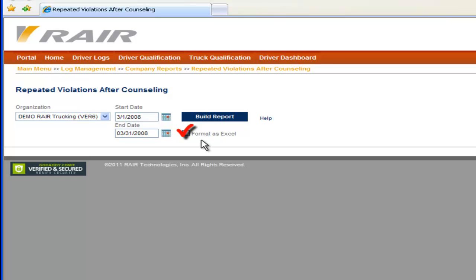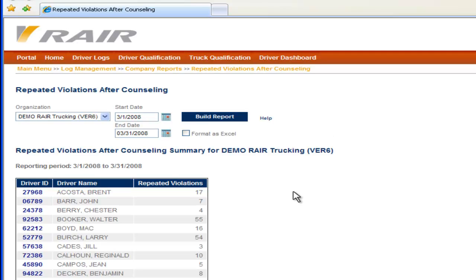So if you choose to save this to your computer, go ahead and click on your button for Format as Excel. This report will basically show you any drivers who have repeated violations after they've been counseled through the counseling tool in our system. As you can see, we have quite a few different drivers that have been counseled and repeated the same violations that they have been counseled on.